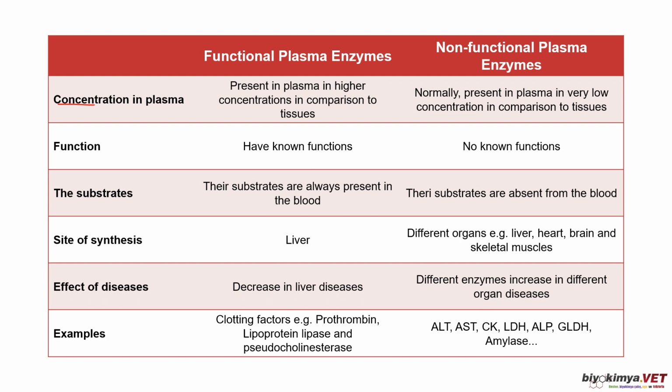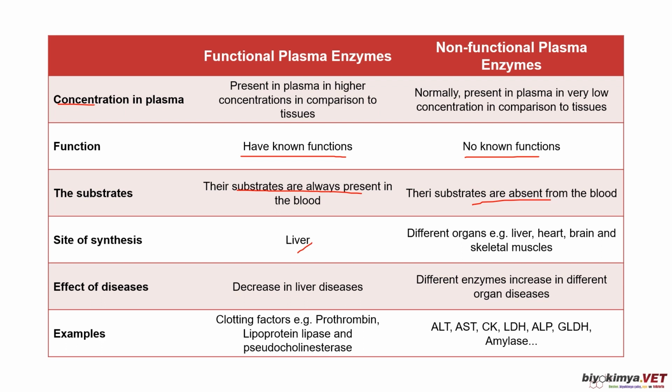For the functional ones, they have known functions. This means their substrates are always present in the blood. For the non-functional, there are no known functions because their substrates are absent from the blood. The site of synthesis for functional enzymes is the liver, but for the non-functional plasma enzymes, different tissues. So they come from different sources, including liver, heart, brain, skeletal muscles.